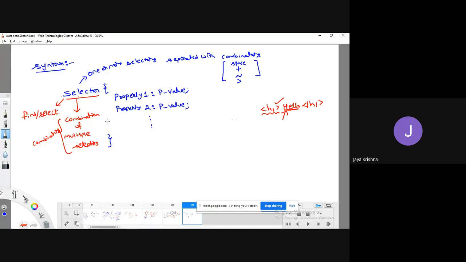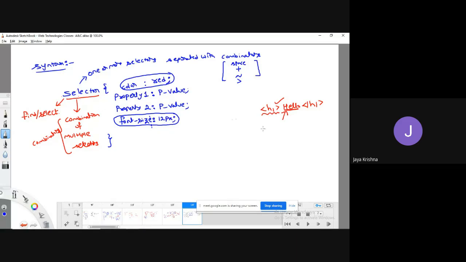Property one can be any kind of attribute, like color, colon. What is the value I can pass? I can pass a value like red, followed by a semicolon. Next, if you would like something else, font-size colon 12px. This is a property, and its property value is 12px. Like that we can write. So this is the general syntax that you need to follow while writing any kind of CSS rules.